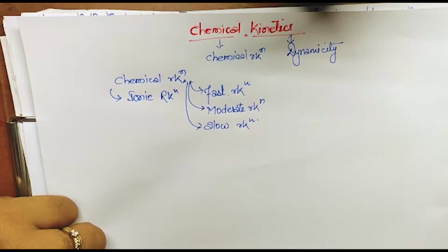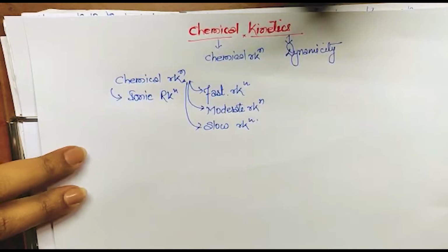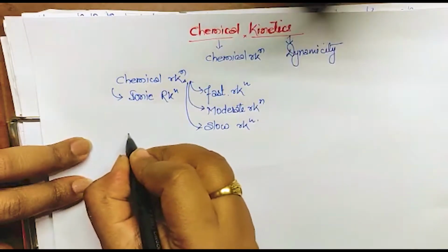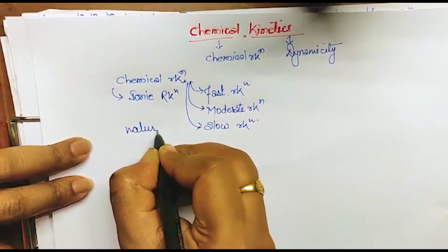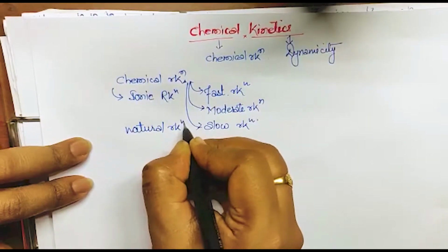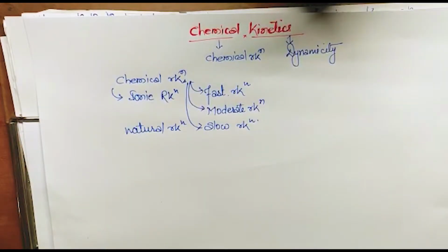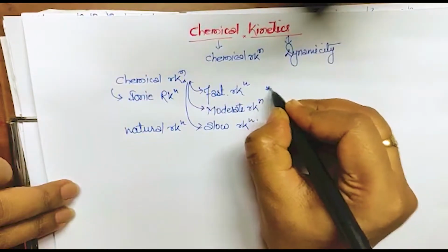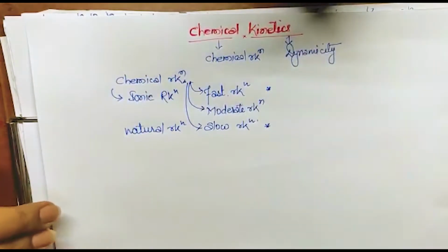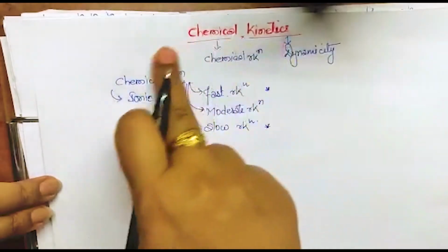For example, all the natural phenomena, like rusting, coal formation, which comes under the fossil formations. All these natural reactions are so slow that we cannot study them under this topic. So the fast reactions and the slow reactions cannot be studied under this heading.